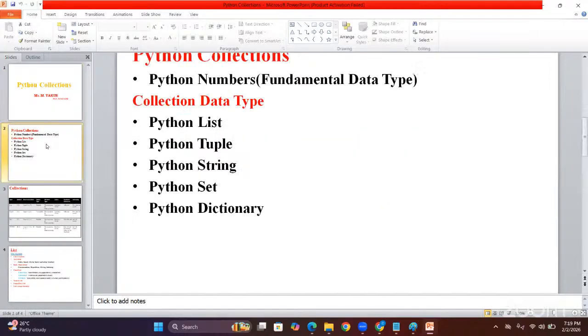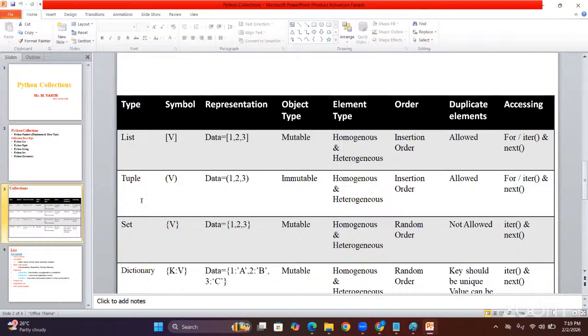So these are the collection objects, guys. Python list, tuple, string, set, everything. Okay, four you can focus on. List, tuple, string we already completed, set and dictionary, right? And look here, sir, observe this slide carefully and understand clearly.